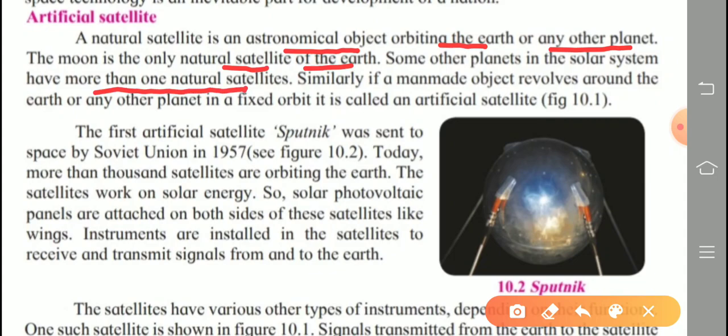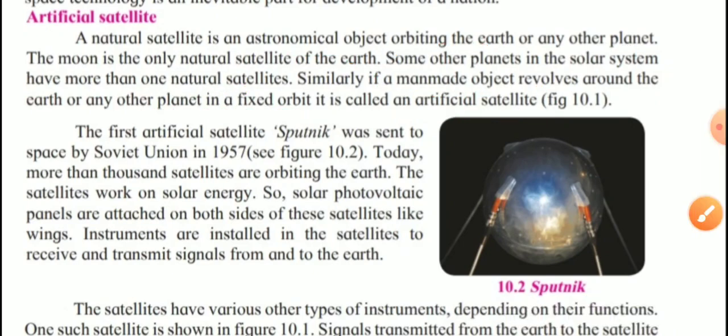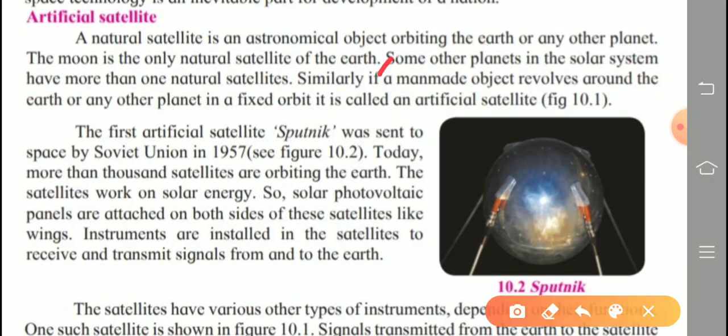Similarly, if a man-made object revolves around the earth or any other planet in a fixed orbit, it's called an artificial satellite. Question is asked, what is meant by artificial satellite? So mark the answer from here. A man-made object up to the last. So this is the definition, this is the meaning of artificial satellite. All are getting? So you mark the definition from here.